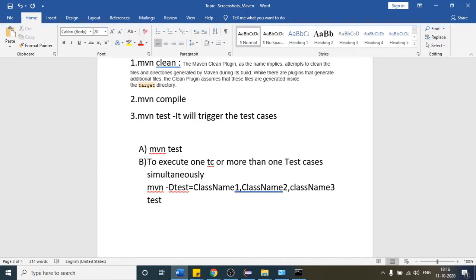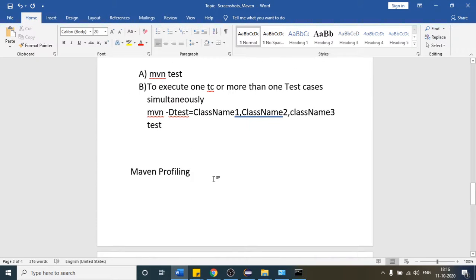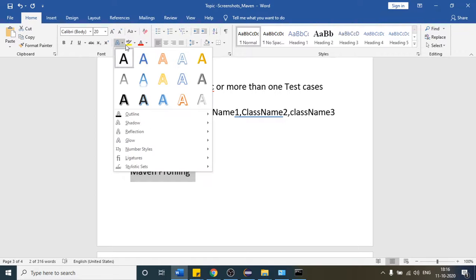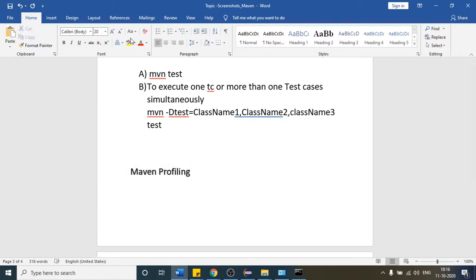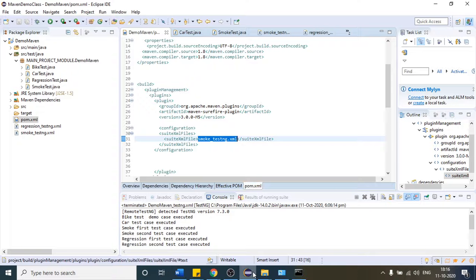To deal with this situation, I will use one concept which is called Maven profiling. So this is the concept which we are going to use. You can use a regular expression with TestNG, but with Maven there is one concept of profiling. Let me highlight this. So how can we achieve it? See, you will understand. Come here.